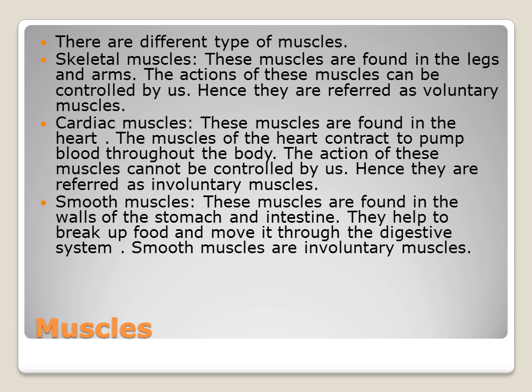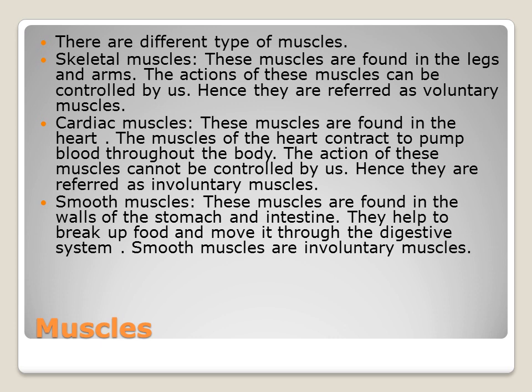Okay, so again there are 2 type of muscles are there: voluntary muscles and involuntary muscles. So the muscles which are controlled by us, they are called as an voluntary muscles. Some of the muscles we can able to control, they are called as a voluntary muscles. And some of the muscles we can't able to control that, they are called as an involuntary muscles.